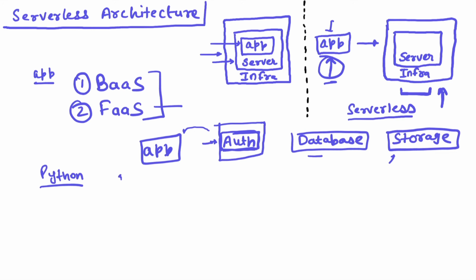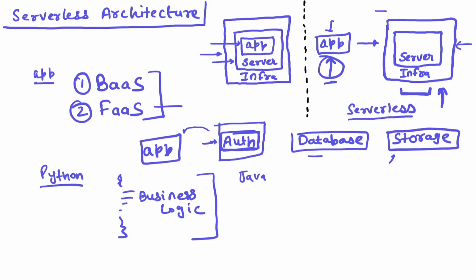So let's say you have this Python function which has your business logic. Now what you do is you can host this function as part of your serverless architecture onto the external vendors. They will make sure that your function is deployed onto the server and infrastructure, and you don't need to take care of provisioning servers and infrastructure. It could be an example of Java, or any other programming language.